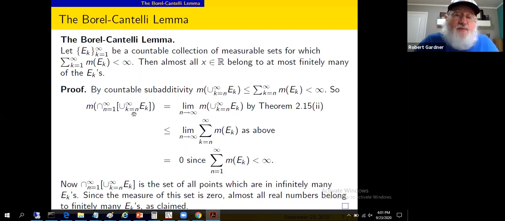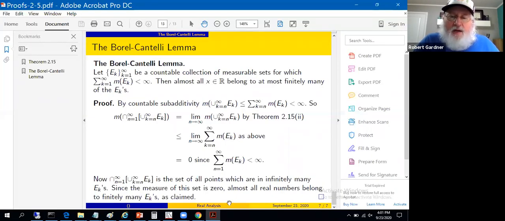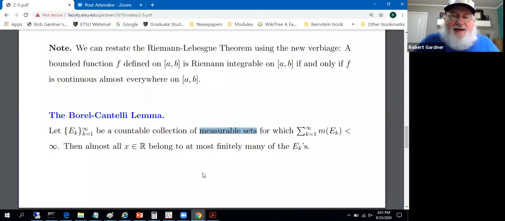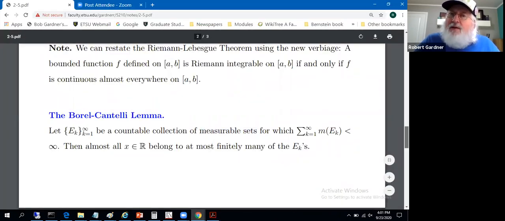That's the reason the measure of this set is 0. And that's the reason the points which occur in infinitely many of those e sub k's produce a set, this set here, that has measure 0. That is, almost all x belong to at most finitely many of the e sub k's, because those x that belong to infinitely many form a set with measure 0. Borel-Cantelli.